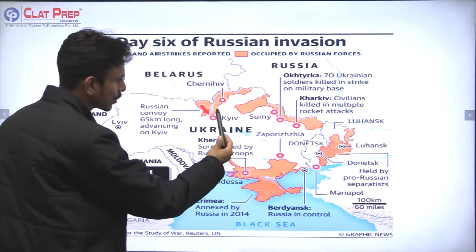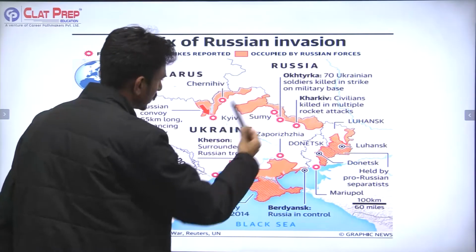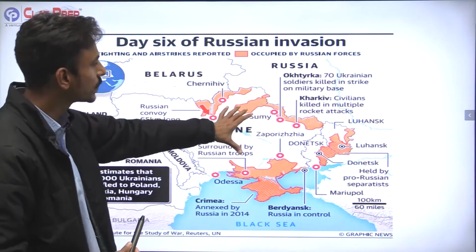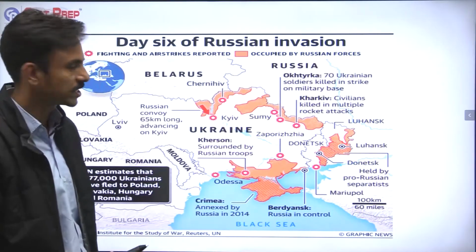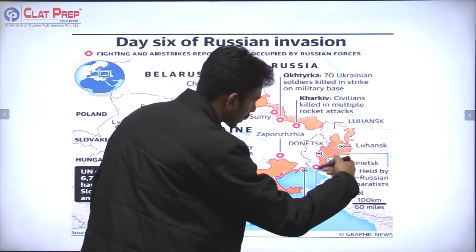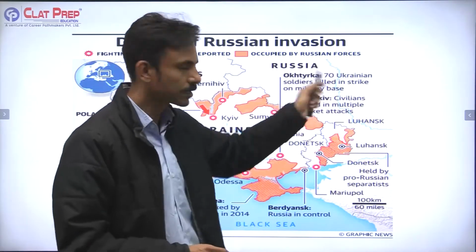This area that you see on the screen, the orange shades, depict the Russian occupation, right? That means these are the areas which are being occupied by the Russian forces, and the lines are the areas which were already occupied by the Russian forces before this invasion, right?